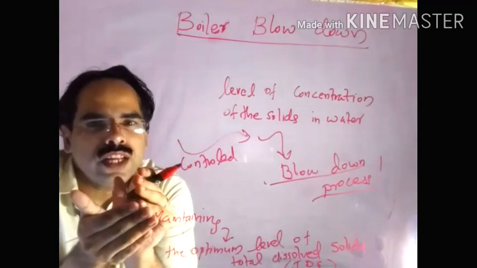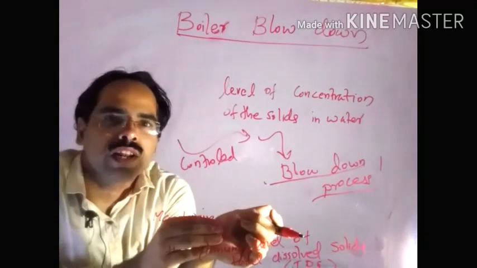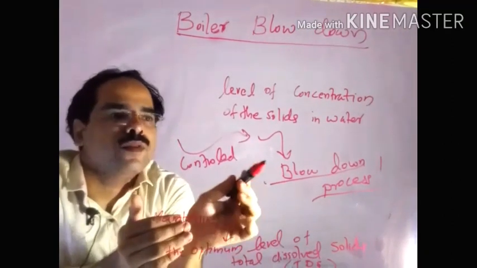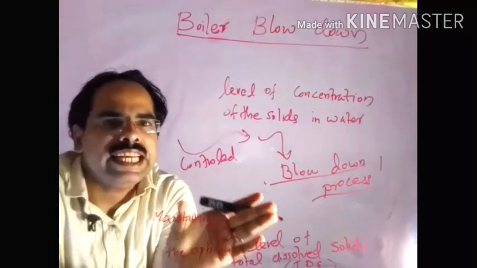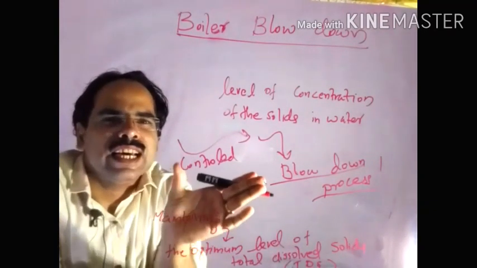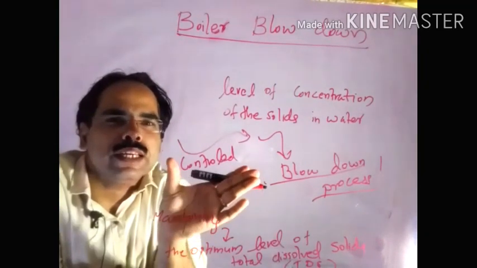So we can control the total dissolved solids level with the help of the blow down process. In order to protect the heat exchanger, the blow down process is a must.